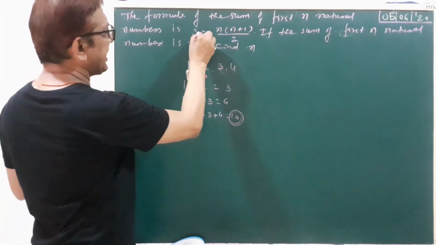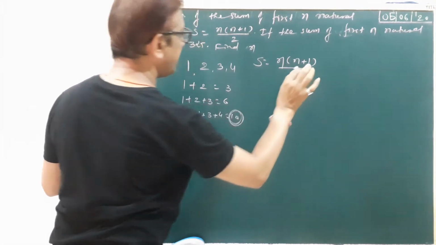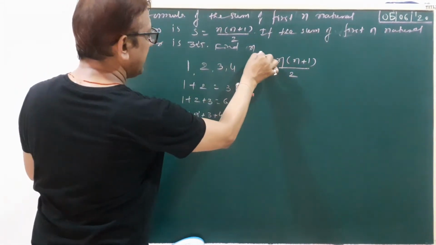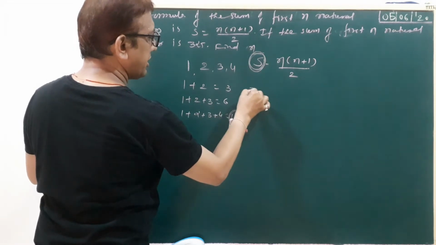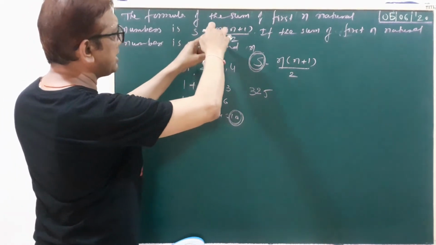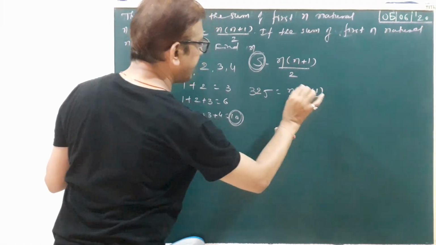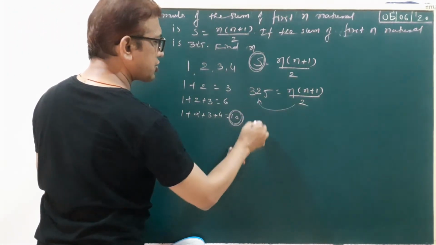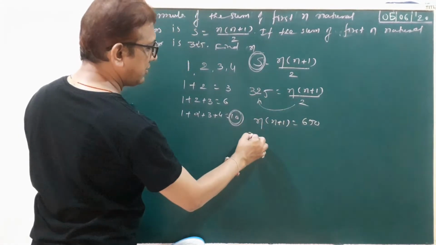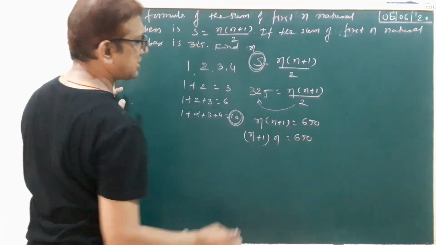Okay. So first we write here s equal to n into n plus 1 by 2. So if the sum of the first n natural numbers is 325, here this is your sum. Sum is already given, 325. You can already use this equation: 325 equal to n into n plus 1 by 2. Okay, now doing multiplication. So n into n plus 1 equal to 650.